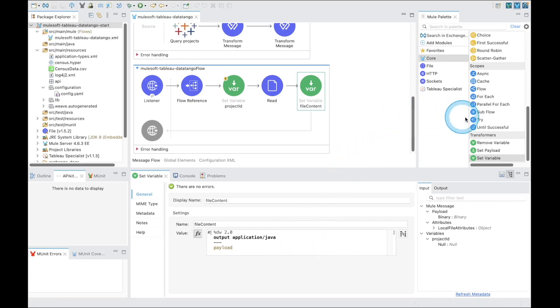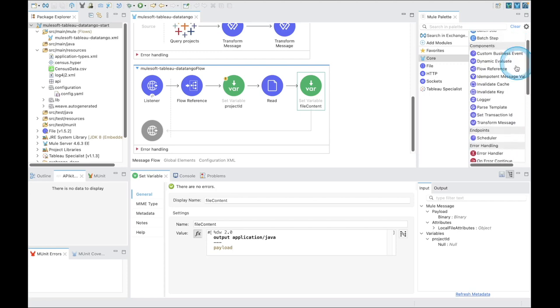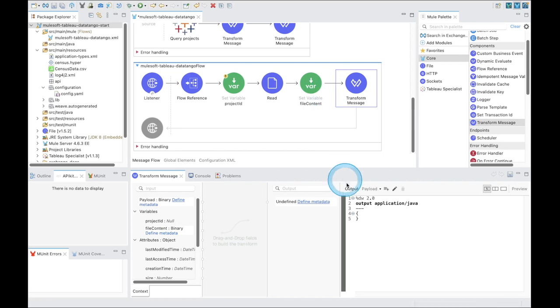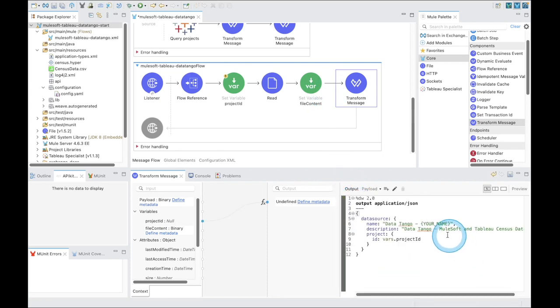Next, we need to build the structure in order to send the correct payload to Tableau Cloud. To do so, from the Mule palette, scroll up to the component section and select Transform Message. Drag the transform message after the set variable. Underneath in the transform message properties, enter in the payload as shown. Ensure to change and have a unique data source name. Notice that in the project, the ID that we're referencing is referencing a variable that we created earlier in the flow.